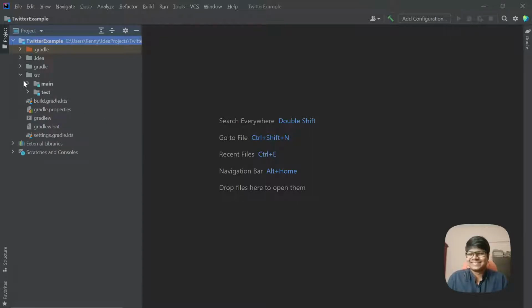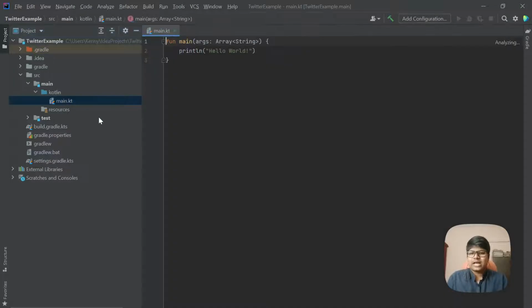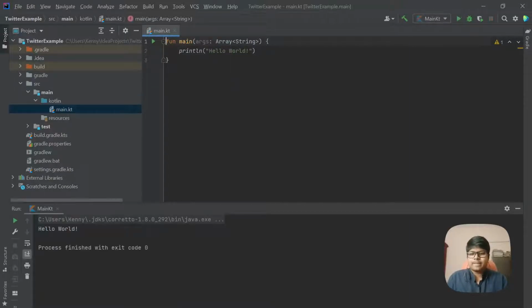Perfect. So coming here to the source main Kotlin, we have the main.kt file, and let's just try to run it by clicking on the run arrow here. Yes, we're getting a hello world output. So we just have a main function and we are printing something. If I say hello, hello Kotliners, and run it, we are able to see that output here.